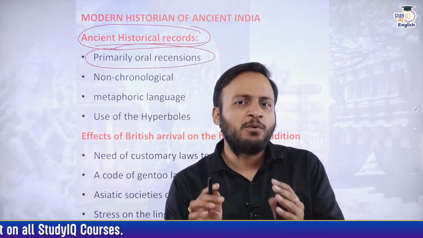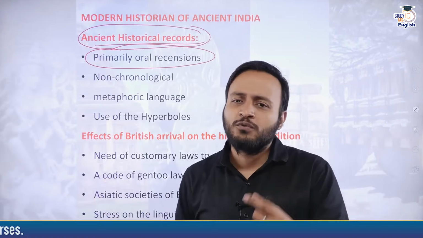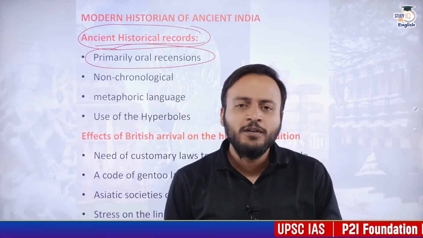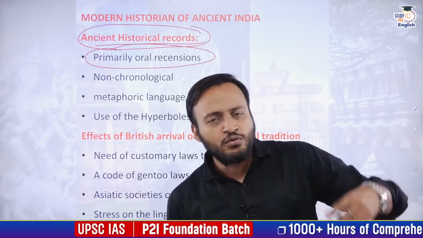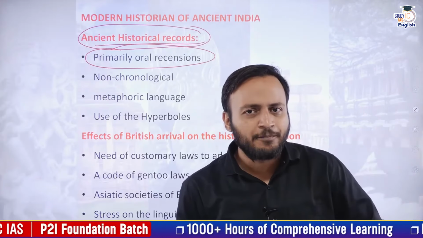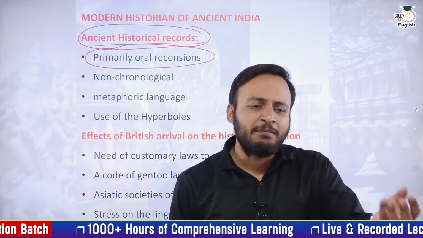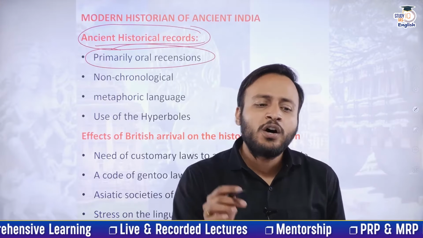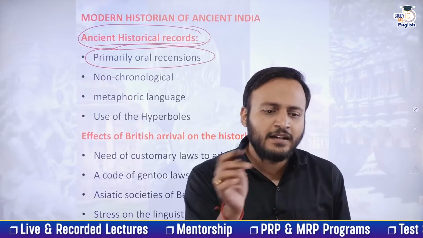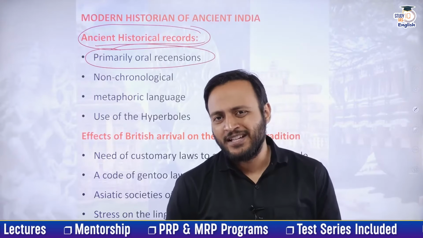Suppose I have told you 100 things. Out of those 100 things, your mind is able to recall, suppose, 90 things, and the person you are telling those 90 things to is able to receive only 80. So this is a type of loss of knowledge in oral recensions.